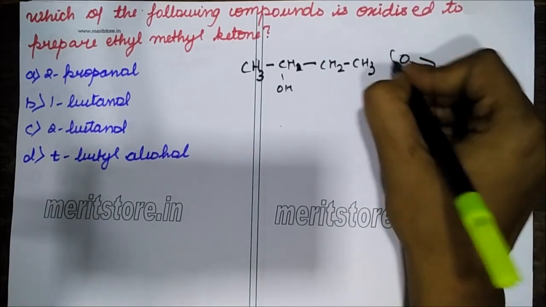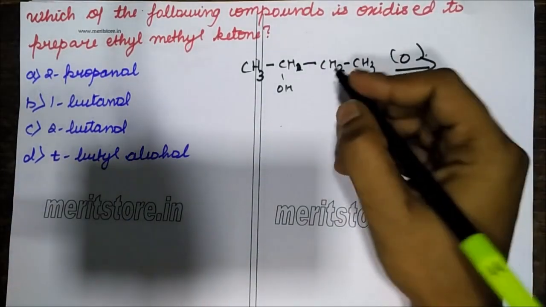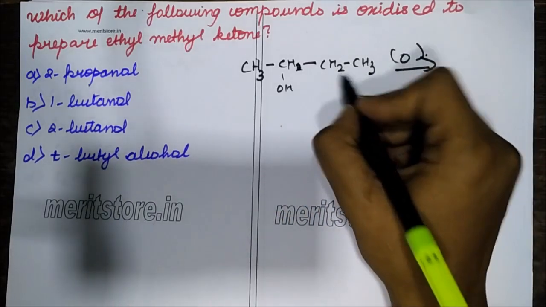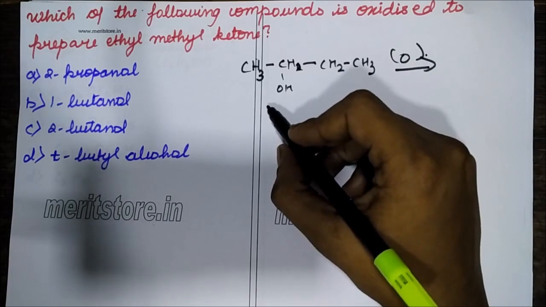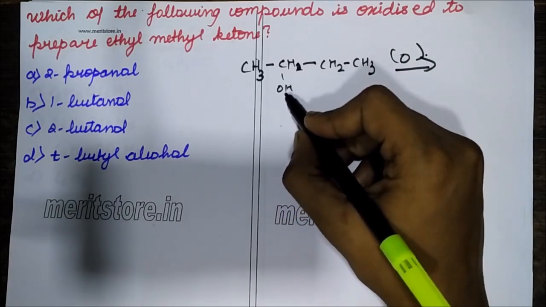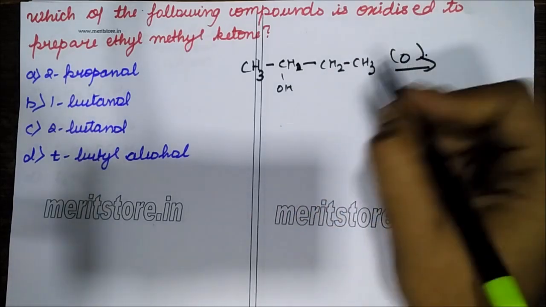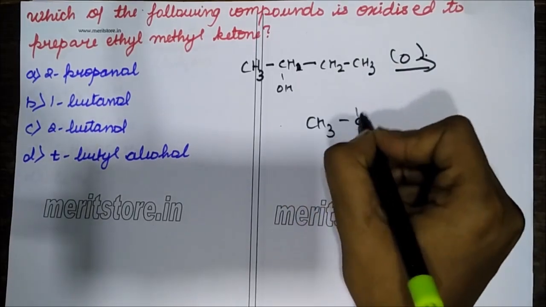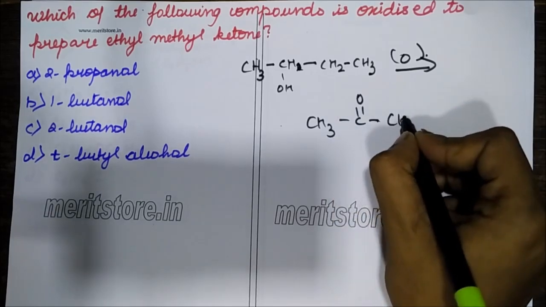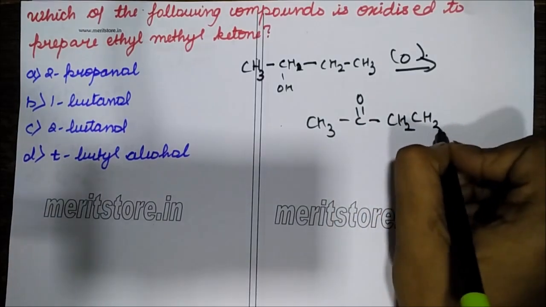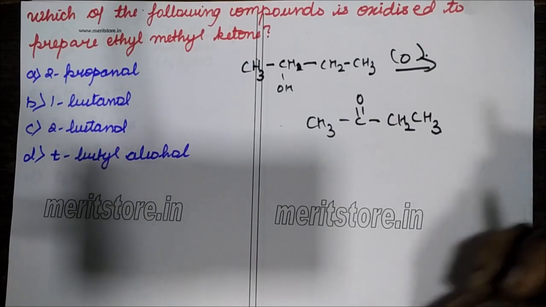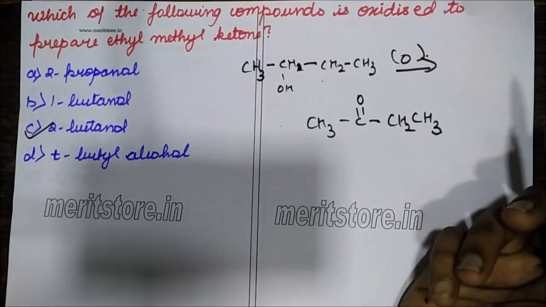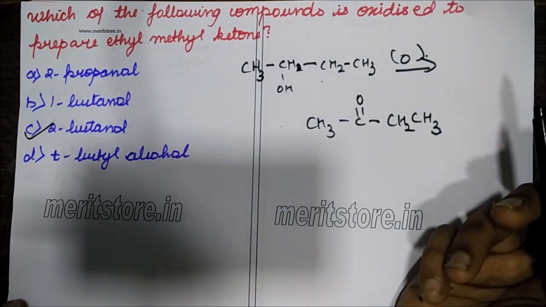This will undergo oxidation. What will happen? A molecule of H and OH will be removed. So H will be removed from here and OH from here; it will undergo oxidation basically to form CH3, C double bond O, CH2, CH3. So my correct answer is 2-butanol. This is 2-butanol. Next question.